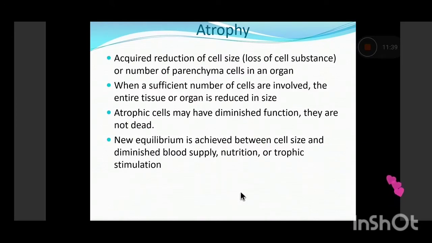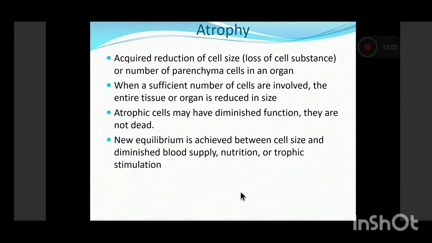Now coming on to the next adaptation, that is atrophy. Atrophy, as the name suggests, is an acquired reduction of cell size, meaning loss of cell substance or number of parenchymal cells in an organ. When a sufficient number of cells undergo atrophy in an organ, then automatically the entire tissue or organ is reduced in size.